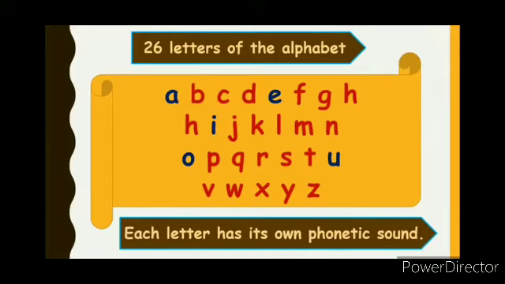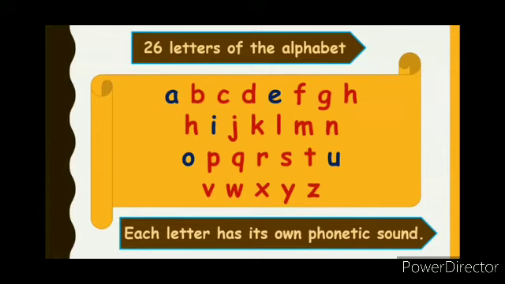Vowel I has 2 sounds. Both are vowel sounds. I as in ice cream and E as in ink pot. Now the vowel O has 3 sounds. 2 are vowel sounds and the third one is a consonant sound. The vowel sounds of O are O as in open and O as in orange. But the third sound is a consonant sound. It is the sound of W as in one.